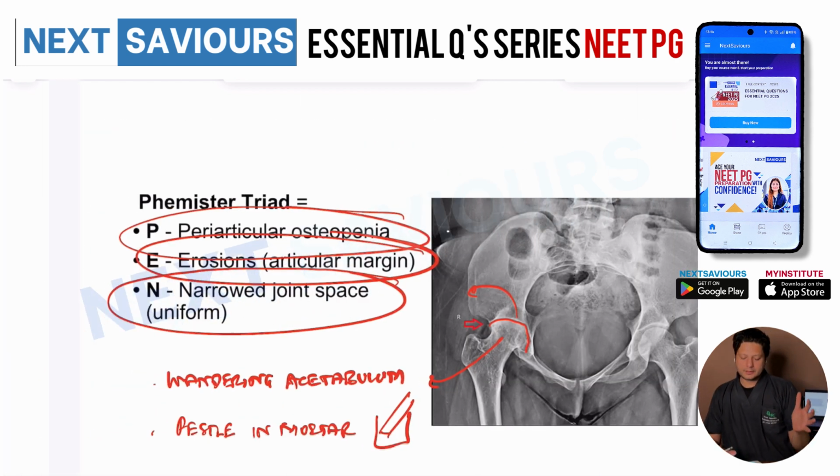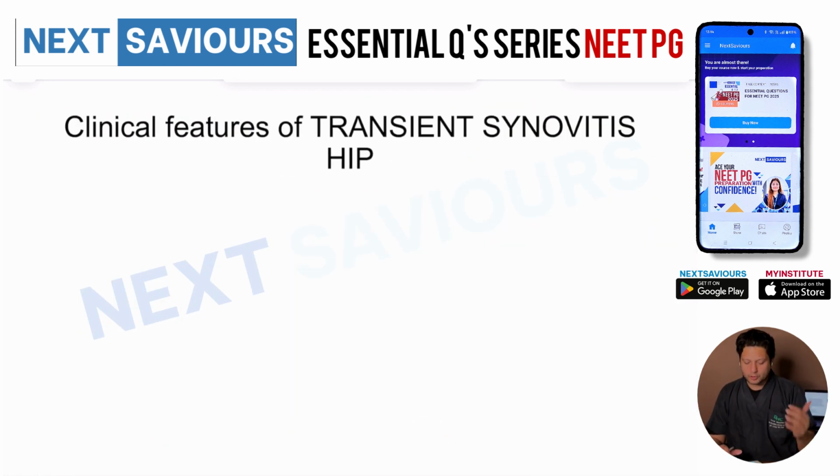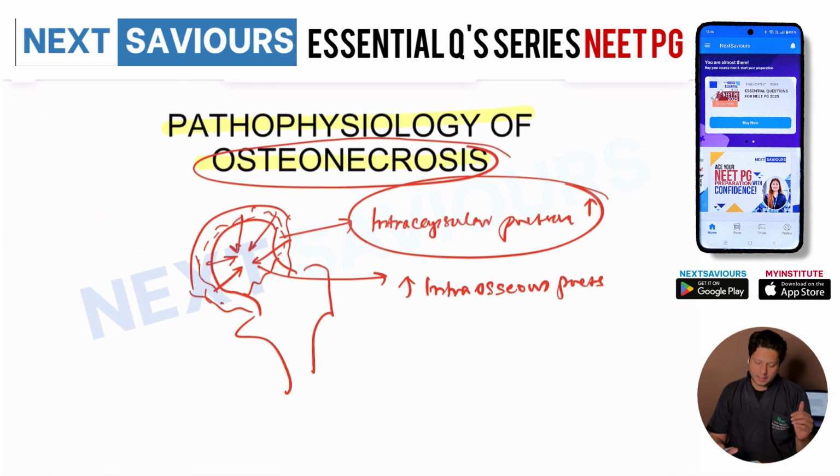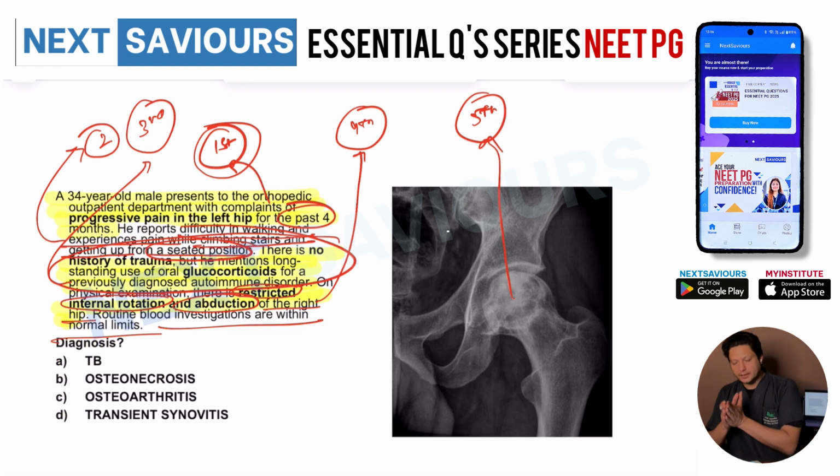Now, let's revise what we have talked about, that is, how you are going to distinguish between osteonecrosis head of the femur and tuberculosis of the hip joint in particular. For osteonecrosis of the head of the femur, there has to be a cause. For TB, obviously the constitutional features are going to be there. For osteonecrosis head of the femur, the clinical feature is limping and pain of a longer duration compared to TB, with limitation of abduction and internal rotation, while in TB, there will be an attitude of the hip joint specific to the stages.